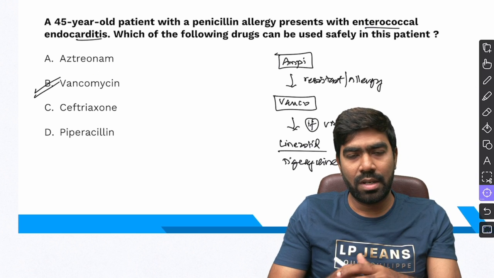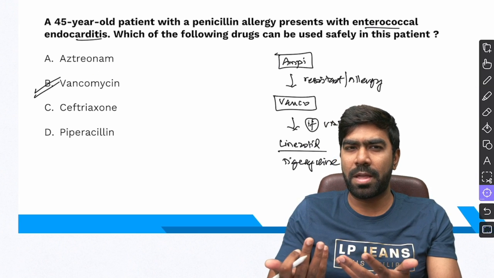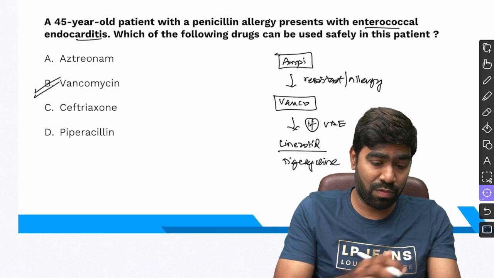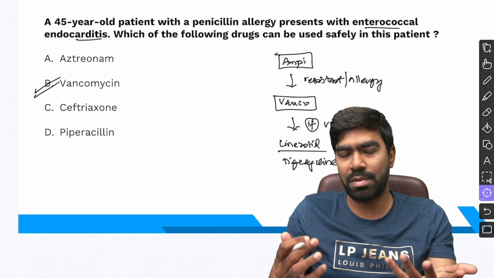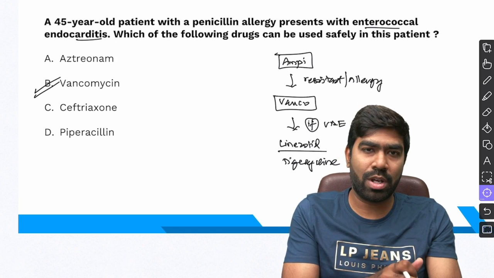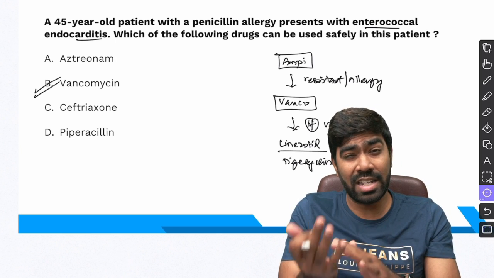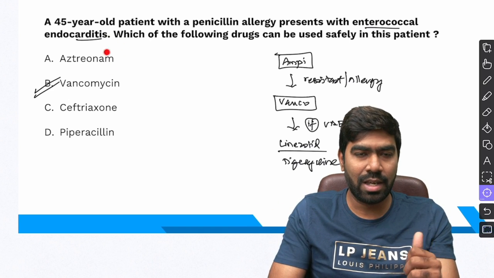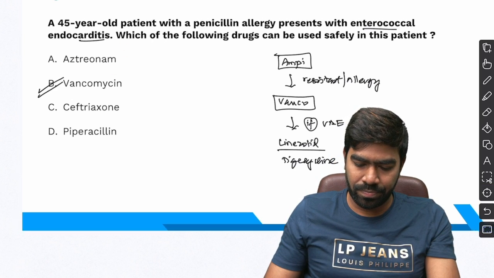Why not aztreonam? Aztreonam may be used in patients with penicillin allergy, but if you want to have a gram-negative cover, for that you can use aztreonam. Typically in exam, if they give a history of pneumonia, especially a community-acquired pneumonia, and the patient is in ICU, and if you want to give a beta-lactam, but the patient is having history of penicillin allergy, then in that case, aztreonam will be the best choice.